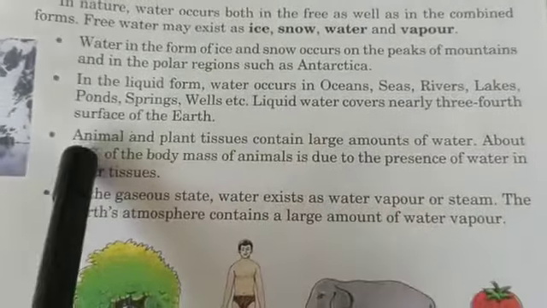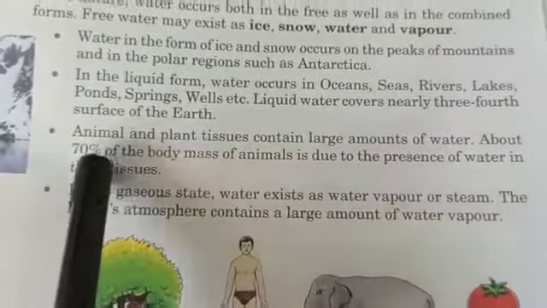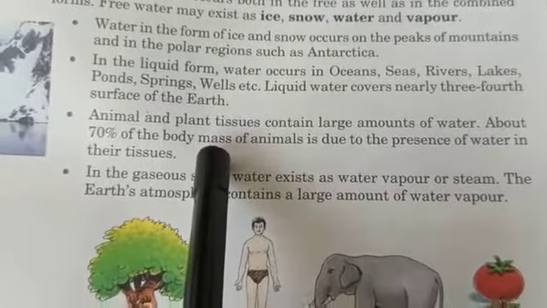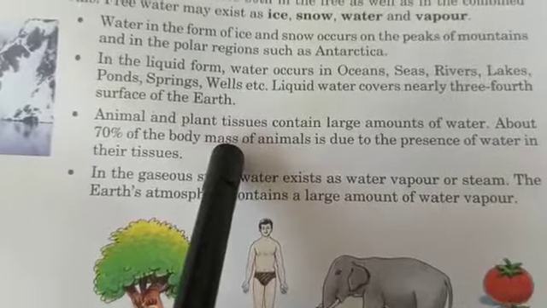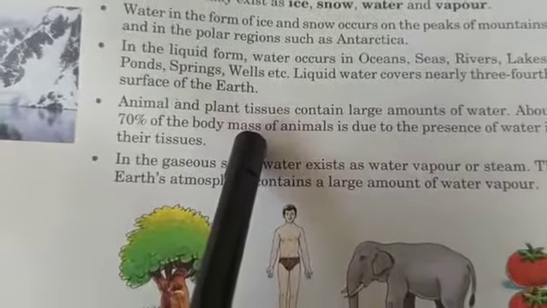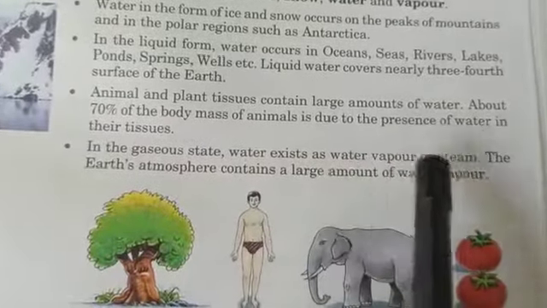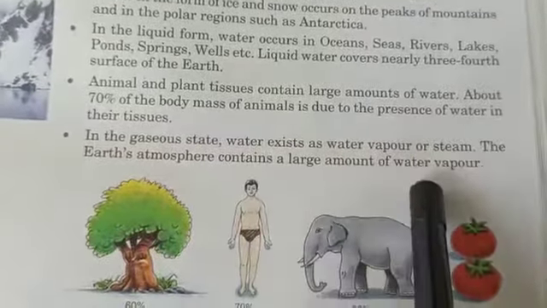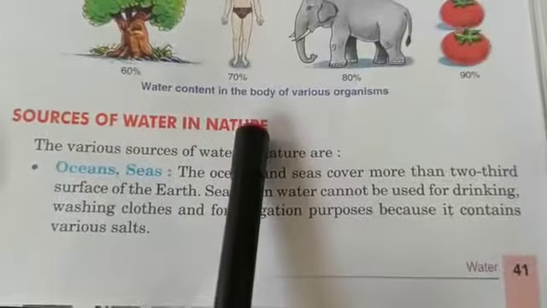Next, plant and animal tissue also contain water. 70% of the body mass of an animal is due to the presence of water. In the gaseous state, it exists as water vapor or steam. Earth's atmosphere contains a large amount of water vapor. Clear?